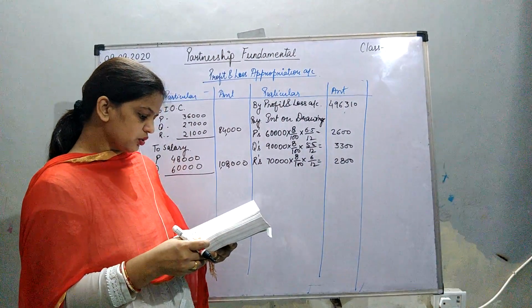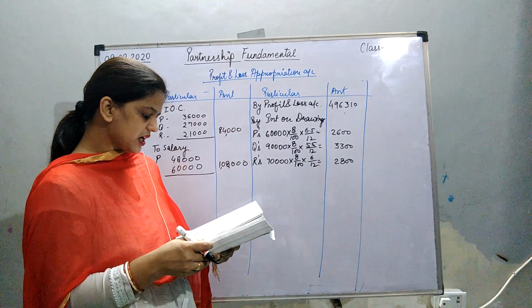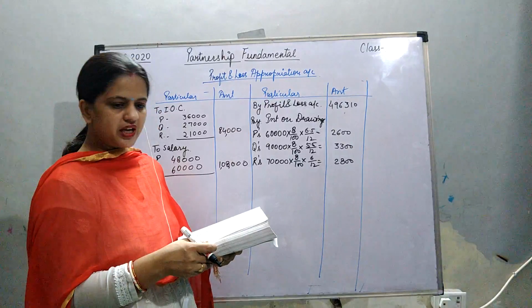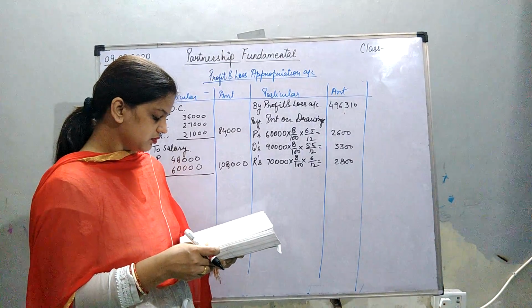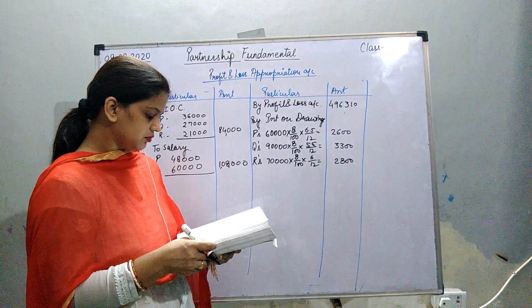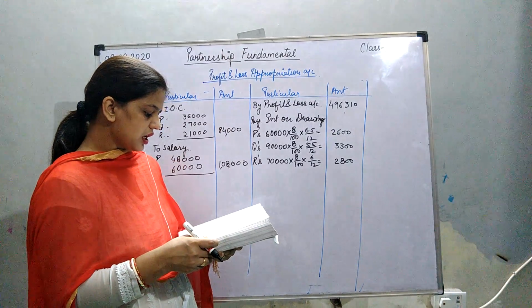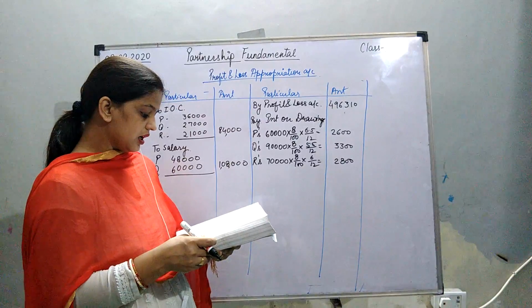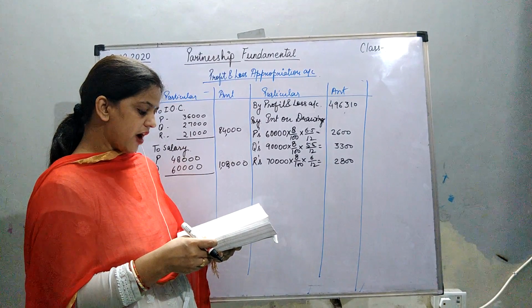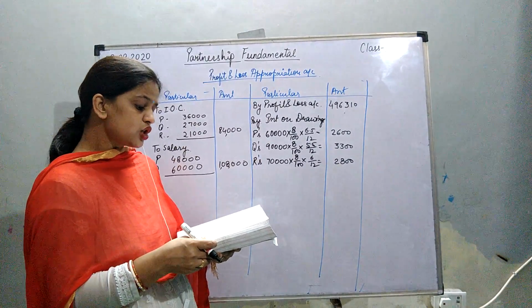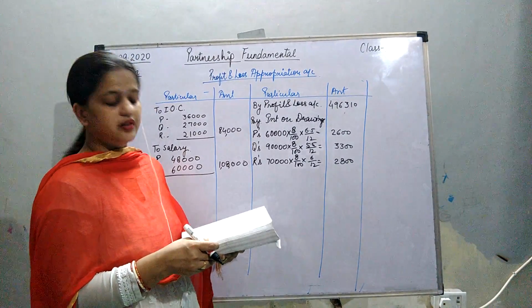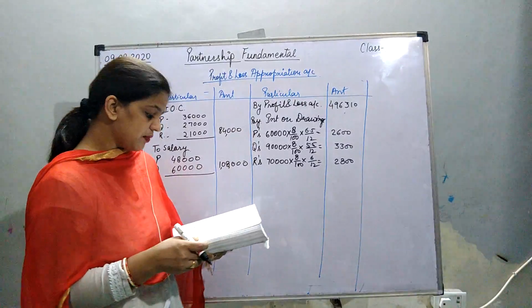Now we come to the next point, that is together with a commission of 5% on net profit remaining. Please mute your mic, everyone. Q is entitled to get a salary of 5,000 per month together with a commission of 5% on net profit remaining after considering salary, interest and all commission.